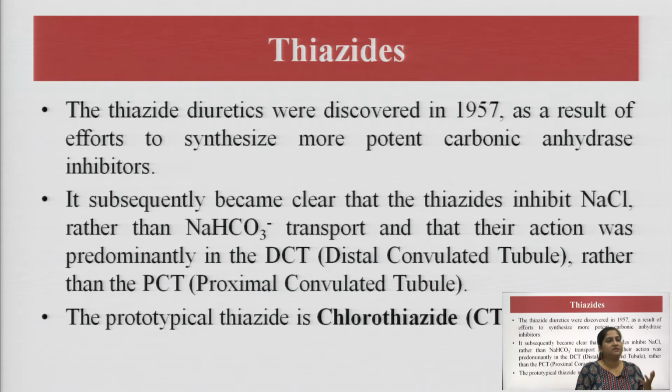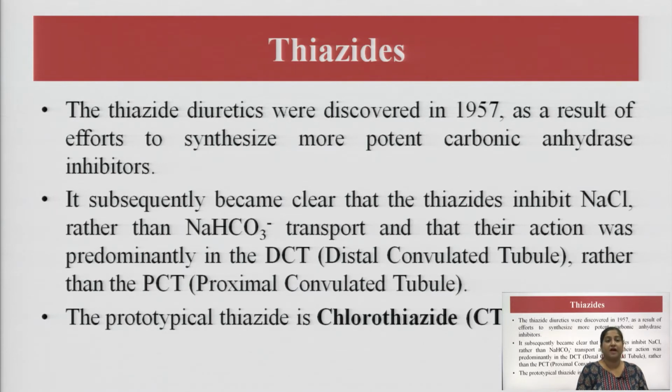Earlier the scientists were searching for more potent carbonic anhydrase inhibitors, and ultimately we got our thiazides. After some research it became very clear that these thiazides generally inhibit the transport of NaCl rather than sodium bicarbonate, and they work in the distal convoluted tubule, whereas the carbonic anhydrase inhibitors were working in the proximal convoluted tubule.